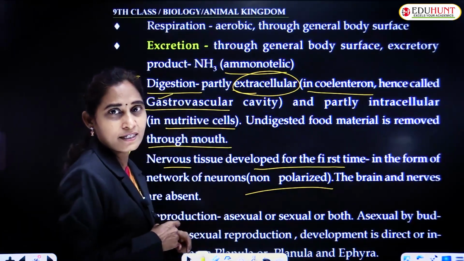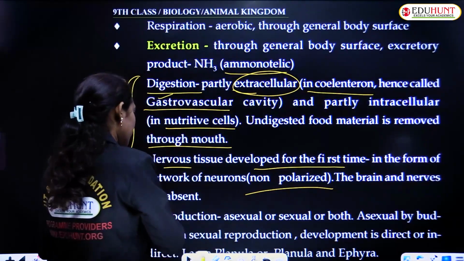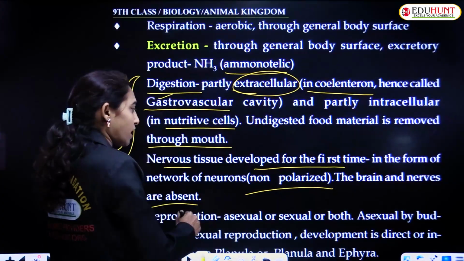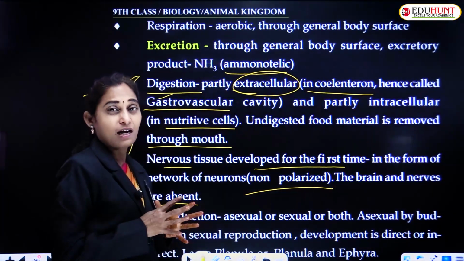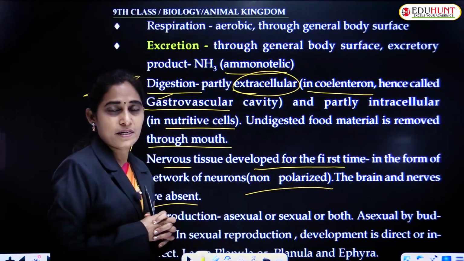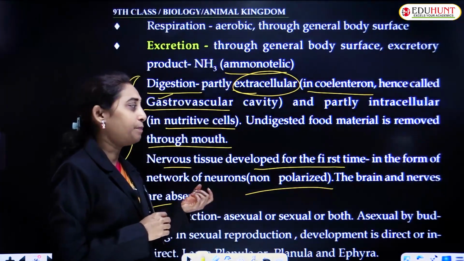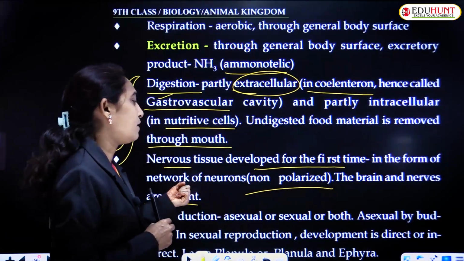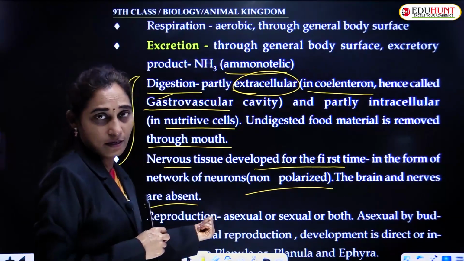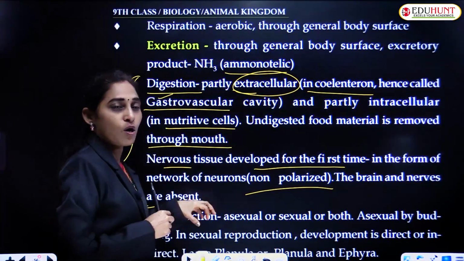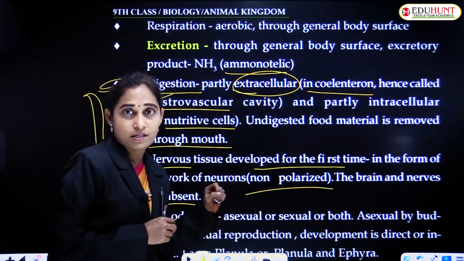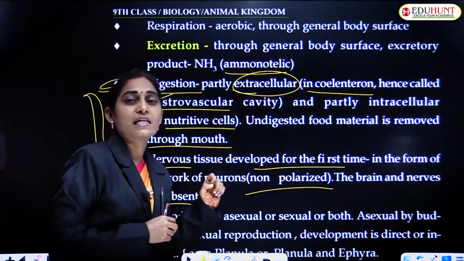The brain and nerves are absent. Brain and nerves, that is a complex nervous system, is absent; only a simple nervous system is present. Nervous tissue is first developed, and it is a simple kind. Only neurons which are non-polarized are present in phylum Coelenterata.